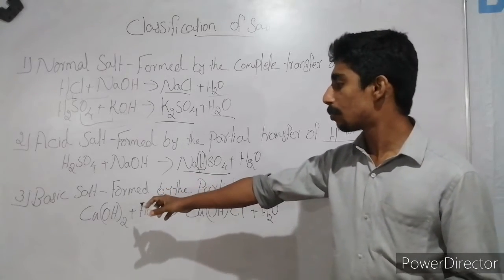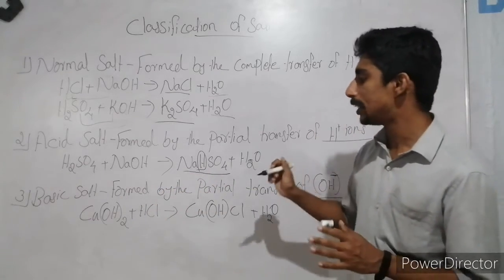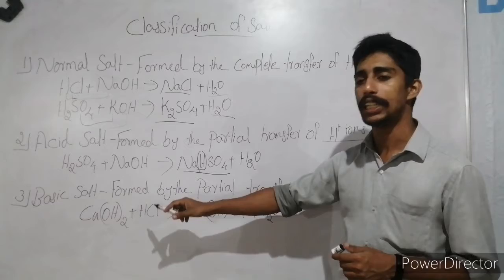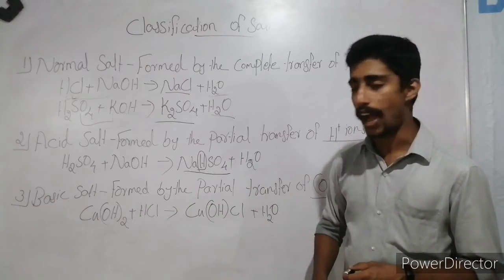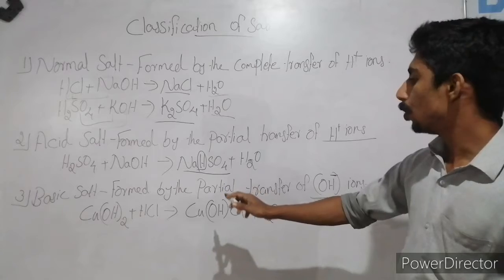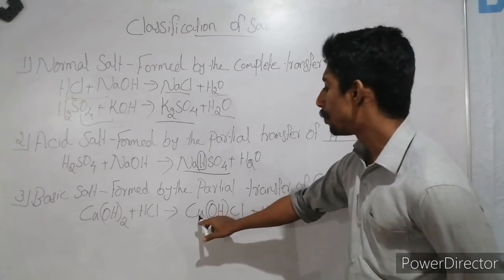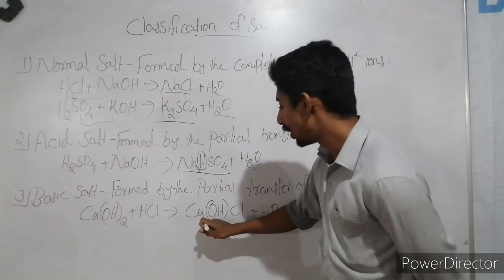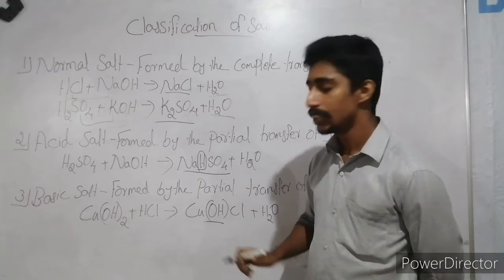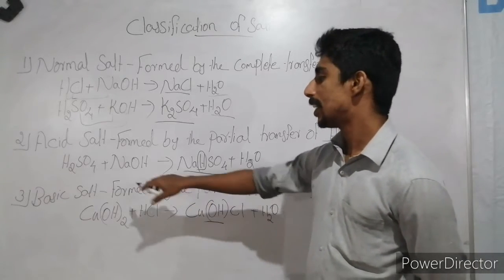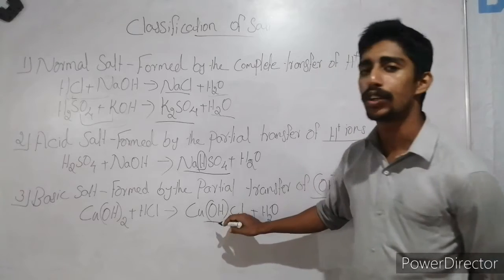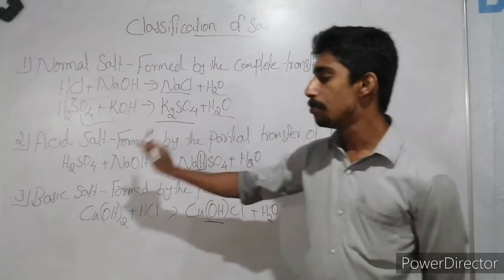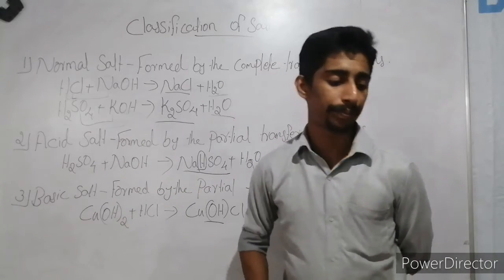So just take, when cupric hydroxide, Cu(OH)2, reacts with hydrochloric acid, it will produce cupric hydroxochloride, CuOHCl. You can see that there is one OH part. So we can say that cupric hydroxychloride, CuOHCl, is an example of basic salt.